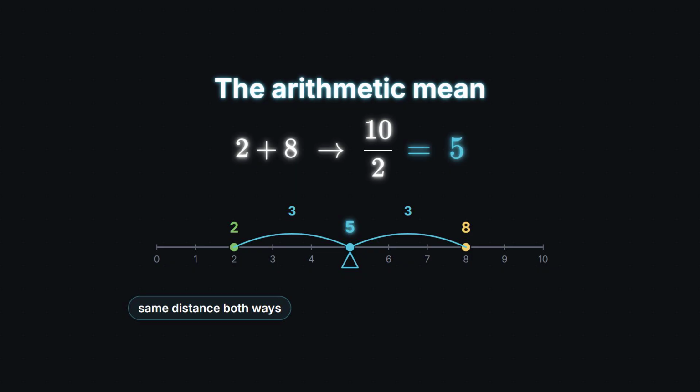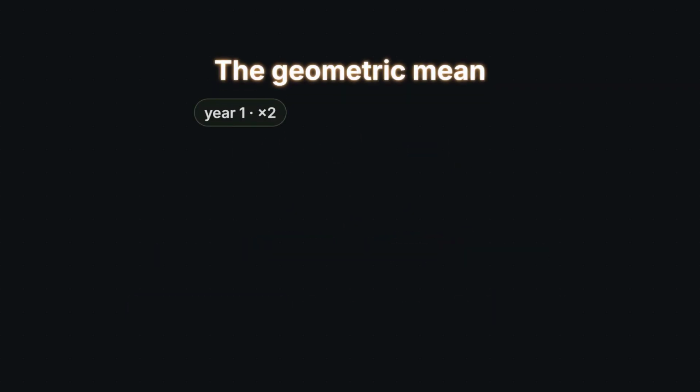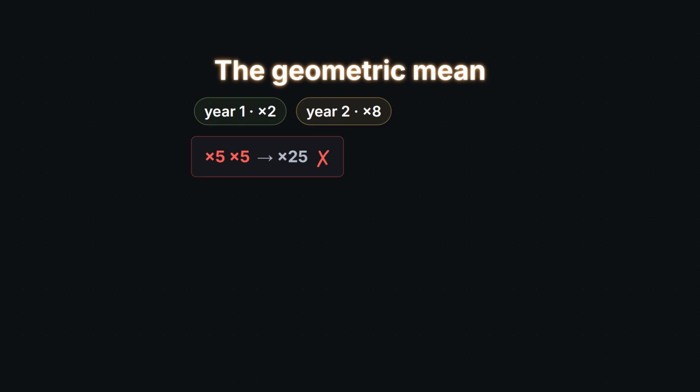So the arithmetic mean answers a question about distance. Keep that word in mind, because the second average answers a question about growth. Suppose an investment doubles in year 1 and grows 8-fold in year 2. What is its average growth per year? It is not 5-fold. 5 times 5 would be 25-fold. But the investment actually grew 2 times 8, 16-fold. The honest average is the rate that, repeated twice, gives 16. That rate is 4. 4 times 4 is 16.